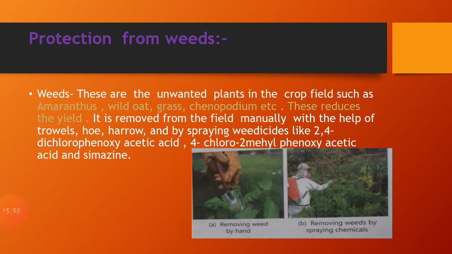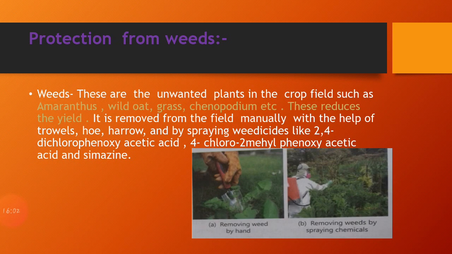Now they are removed either manually or with the help of trowels, hoe, harrow, or by using weedicides. So first of all, we know what weedicides are. Weedicides are chemicals that are mainly used to kill the pest. There are certain kinds of weedicides also used by the farmers. For example, first is 2,4-dichlorophenoxyacetic acid, second one is 4-chloro-2-methylphenoxyacetic acid, and third one is what? Simazine.